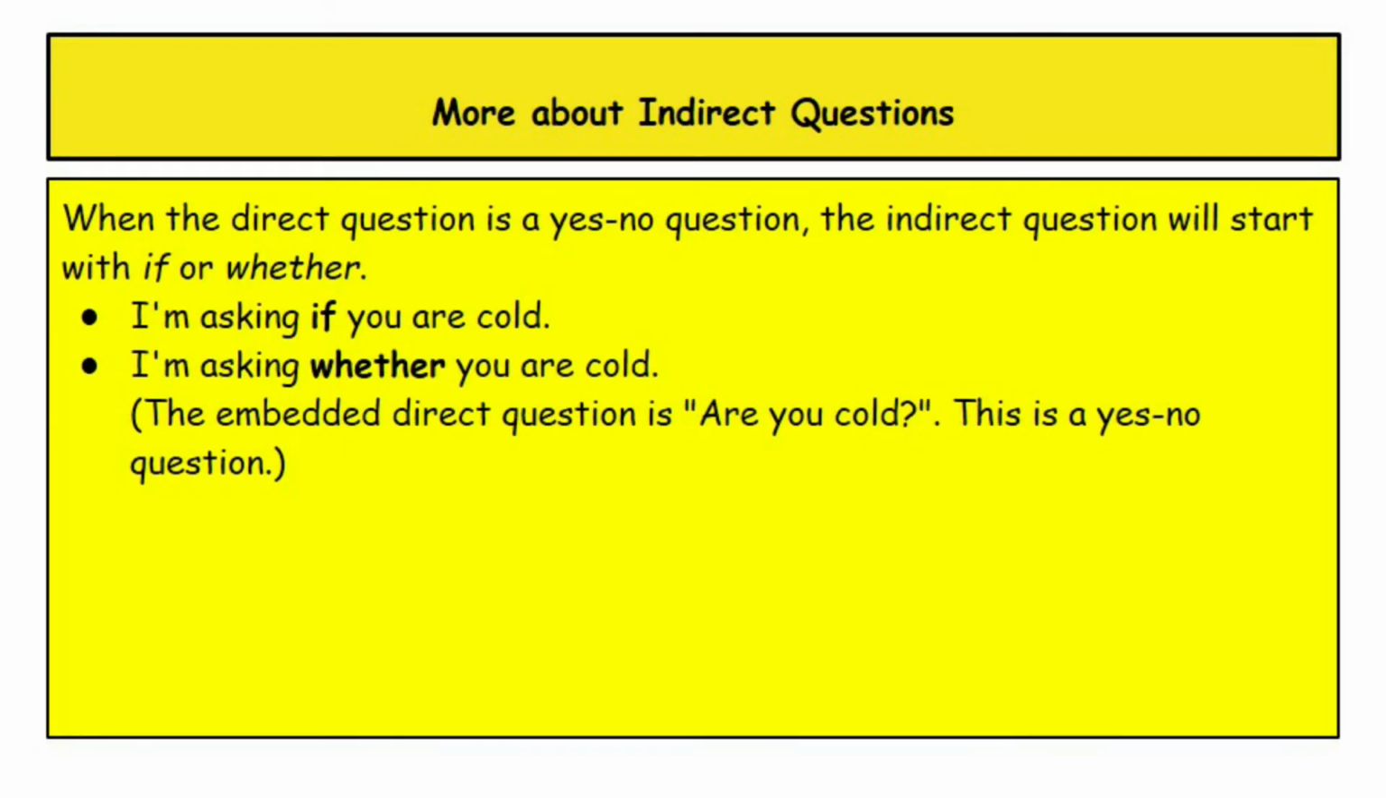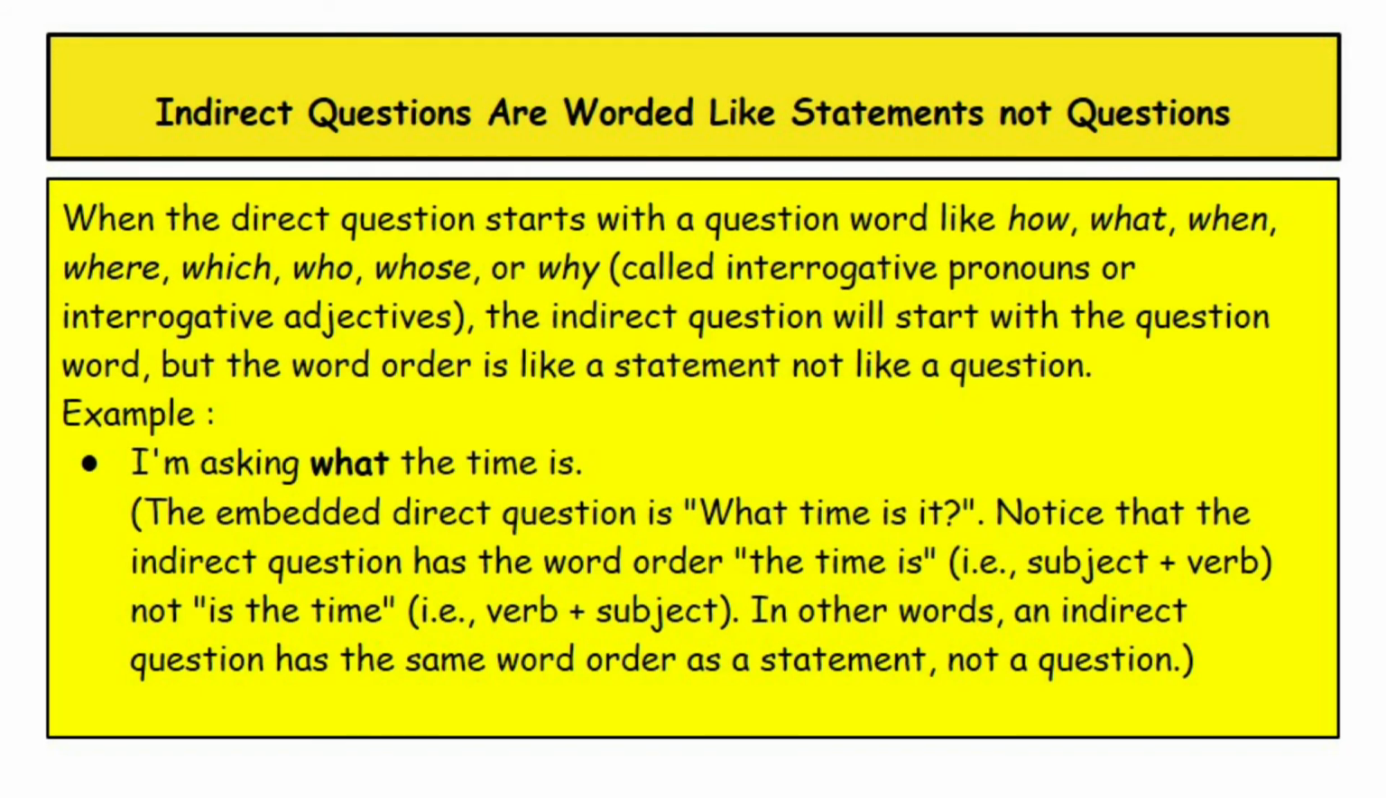Let's talk more about indirect questions. When the direct question is a yes-no question, the indirect question will start with if or whether. The examples: I'm asking if you are cold. I'm asking whether you are cold. The embedded direct question is: are you cold? This is a yes-no question. Indirect questions are worded like statements, not questions.